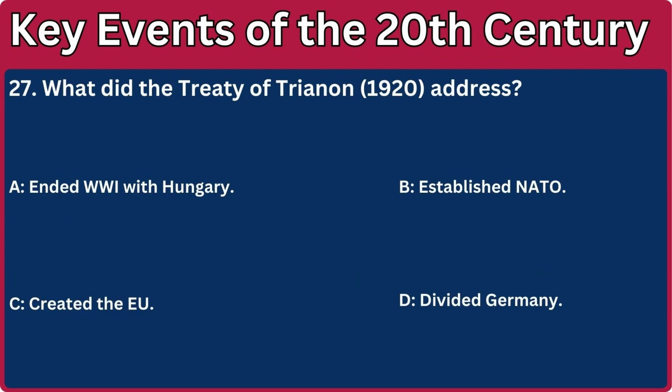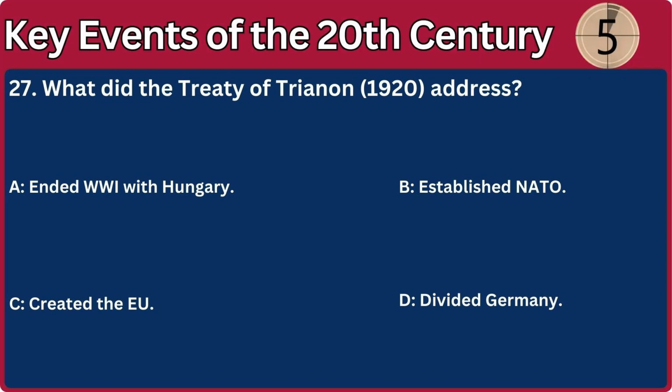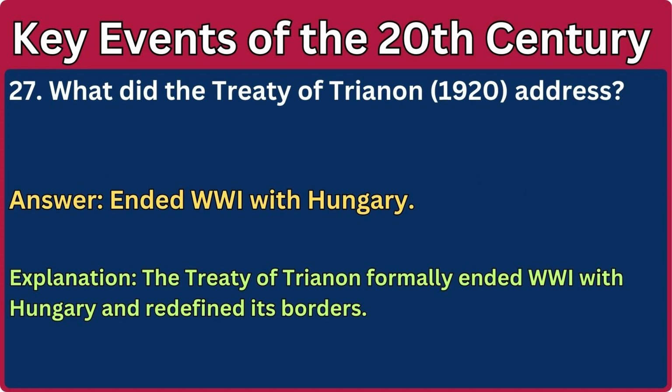27. What did the Treaty of Trianon 1920 address? A. Ended World War I with Hungary. B. Established NATO. C. Created the EU. D. Divided Germany. Answer: ended World War I with Hungary. Explanation: the Treaty of Trianon formally ended World War I with Hungary and redefined its borders.